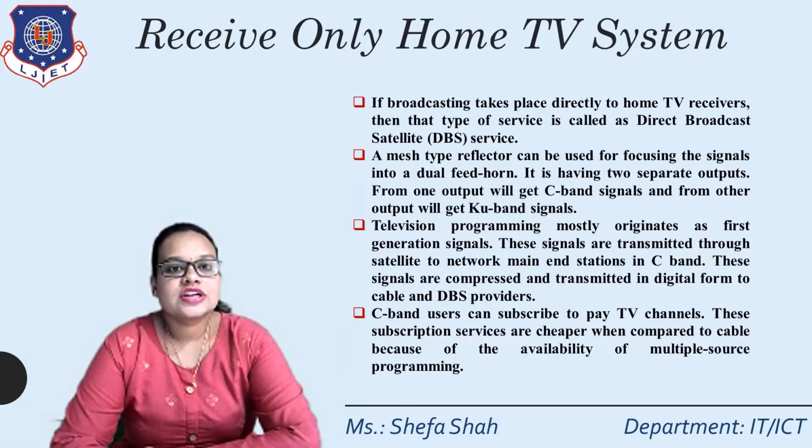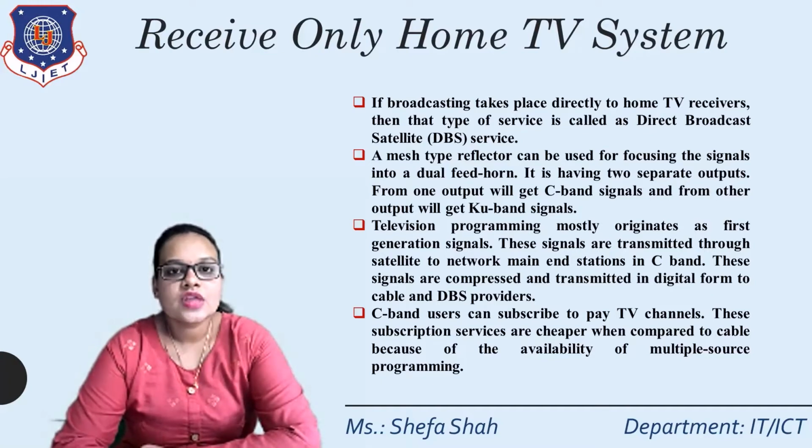The television program mostly originates as first generation signals. These signals are transmitted through satellite to network mains and stations in C-band. These signals are compressed and transmitted in digital form to cable and DBS TV. So C-band users can subscribe to paid TV channels. These subscription services are cheaper compared to cable because of the availability of multiple source programming. So basically we are using this receive only home system for our DBS satellite purpose, that is for the television broadcasting system.